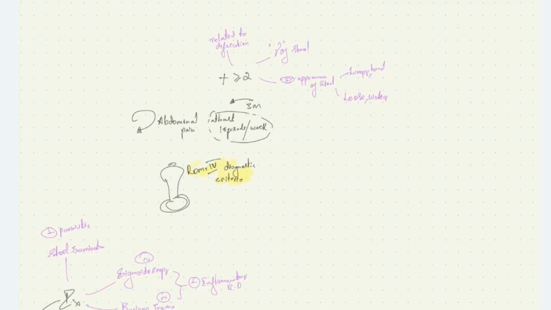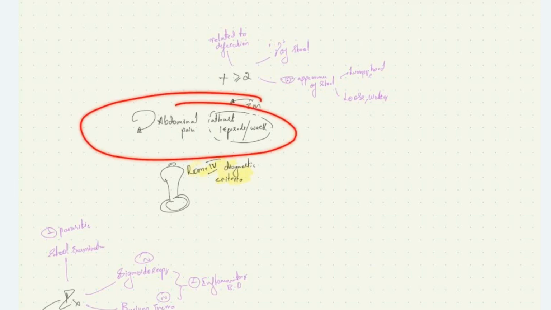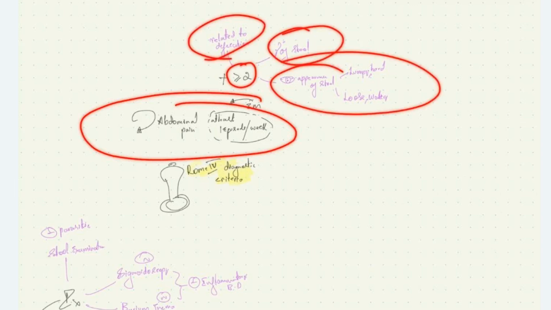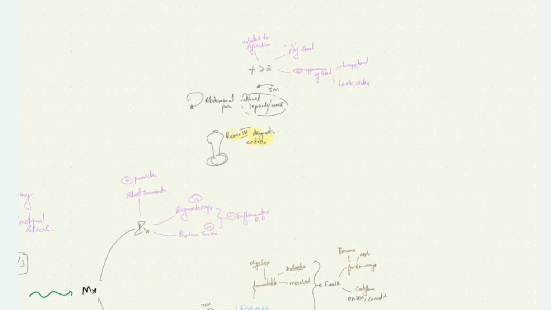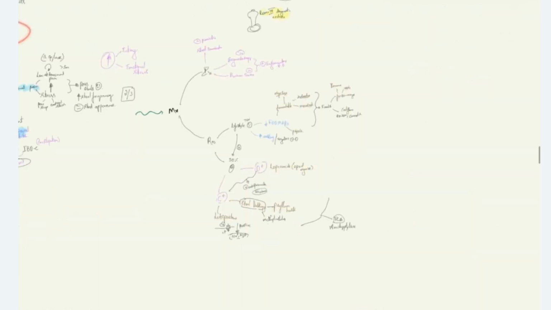The stool may be lumpy, hard in case of constipation, and loose, watery in case of diarrhea predominant IBD. Along with this abdominal pain, if the patient has more than or equal to 2 of these 3 symptoms, the patient is told to have irritable bowel disease. Now, how do we treat these patients?